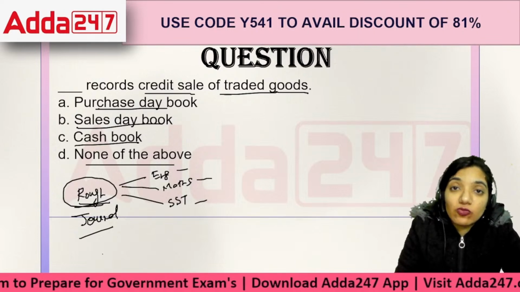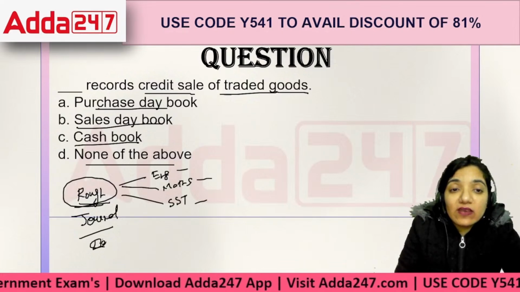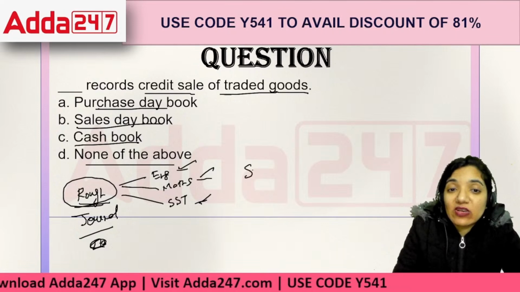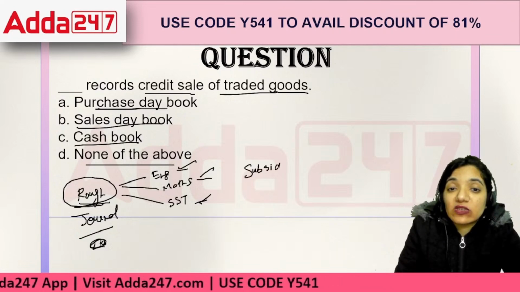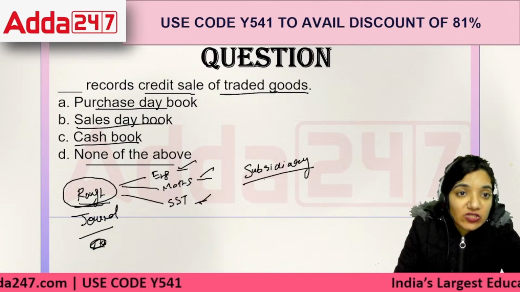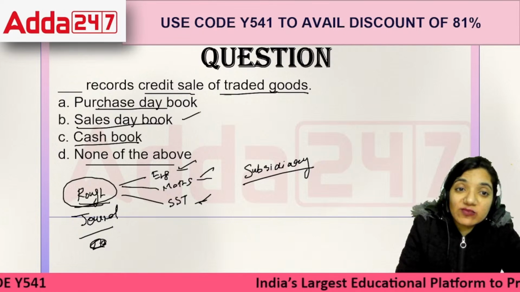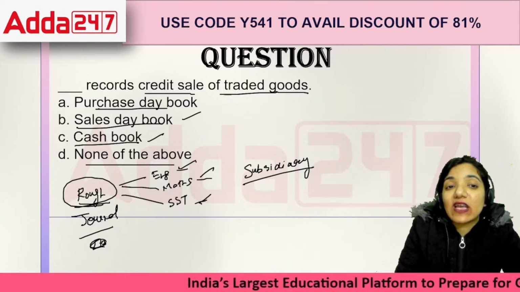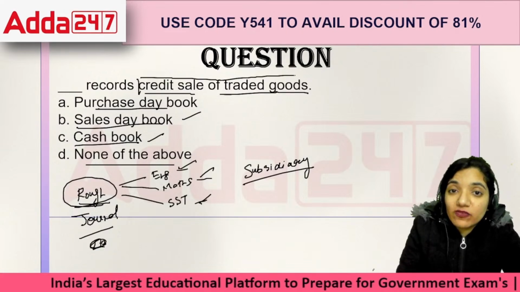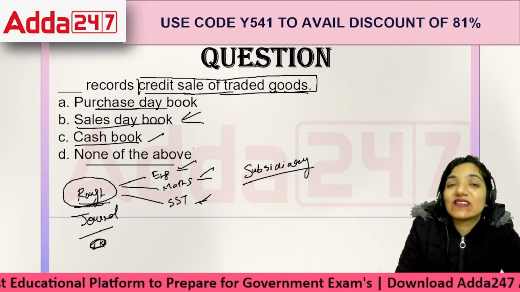Now the role reversal comes in. What happens is in the organization they already record everything in their specific books. That is what they call the subsidiary. Subsidiary books include the cash book, the purchase day book, that means the credit book of purchases. The credit book of sales is the sales book, and the book which records only and only the cash is the cash book. So this question relates to the credit sale of the traded goods. The goods that we are selling in terms of credit sales is the sales day book.